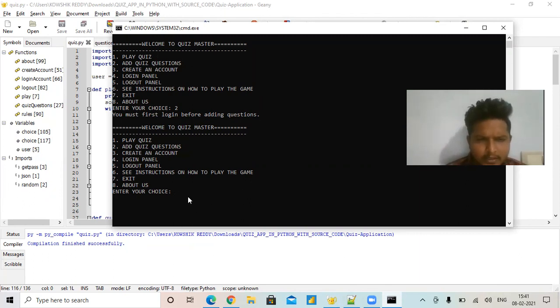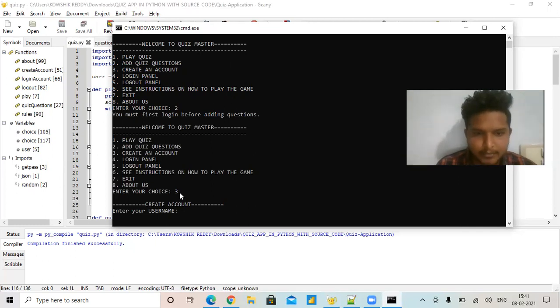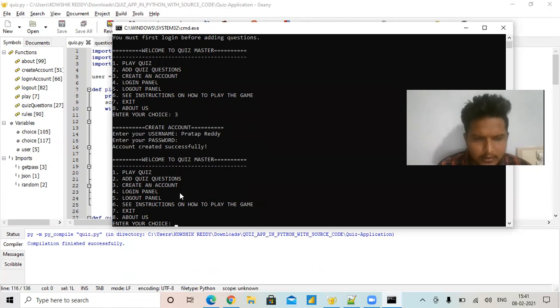Firstly, I will show how to create an account. I am giving a random username, Pratap Reddy. I have entered my password. I am creating the account. Yes, my account is created successfully.